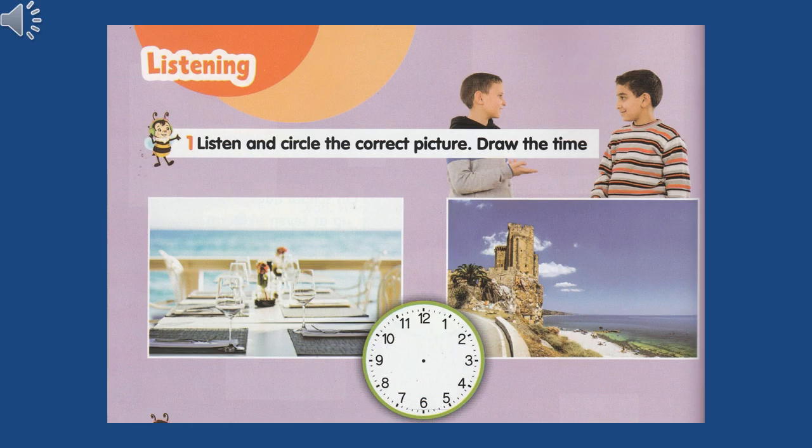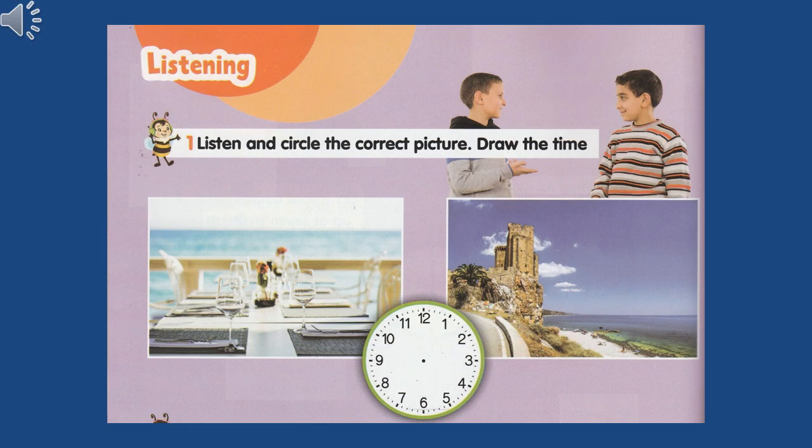So now, what is the right picture? Is it the restaurant or the second picture? Excellent. The second picture. So circle now the second picture where you can see the sea and the fort. What about the time? Did you recognize what time you can draw on the clock?